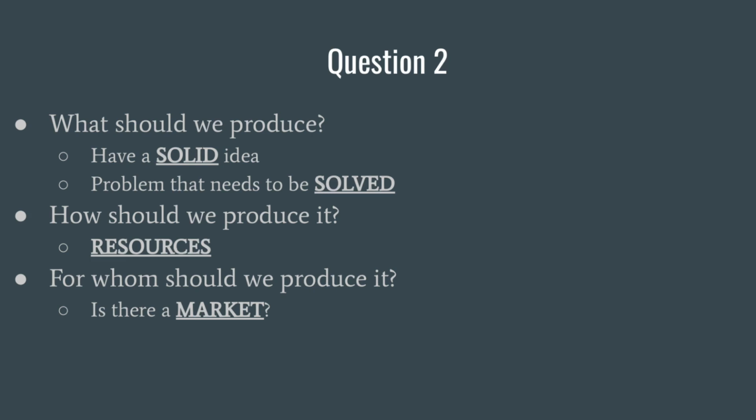Number 2, how should we produce it? The most important aspect in manufacturing is where to get and how to allocate resources. Number 3, the final question: for whom should we produce? It is also important to ensure there is a market for your product. If there is no demand for solving the problem you choose, the business will likely fail.